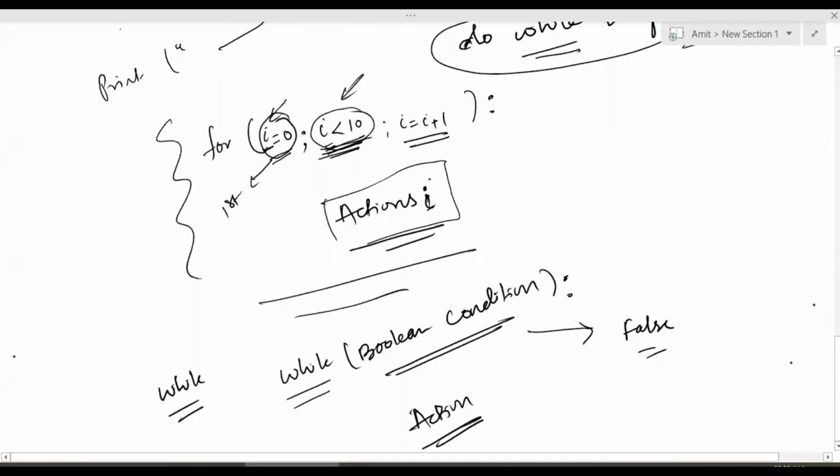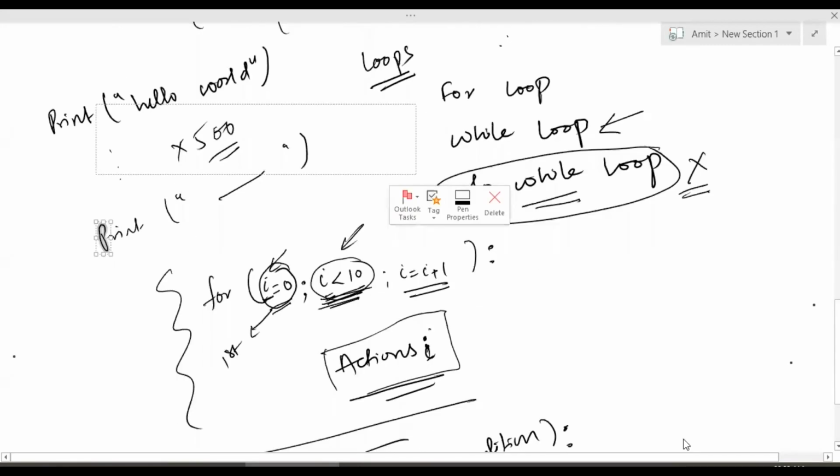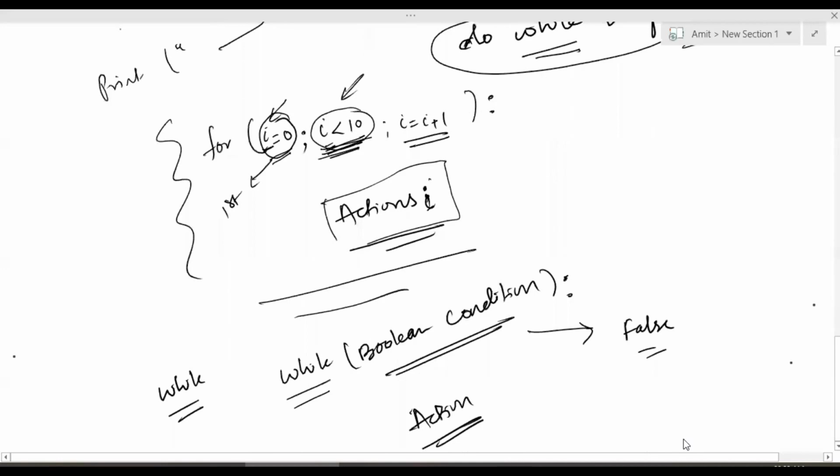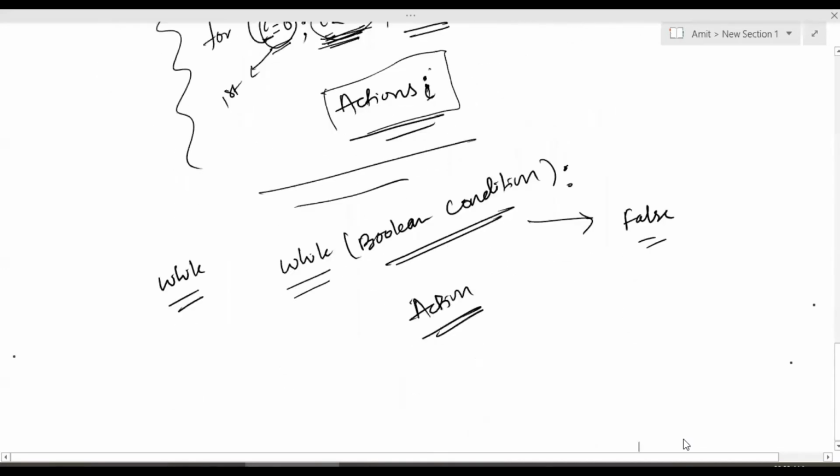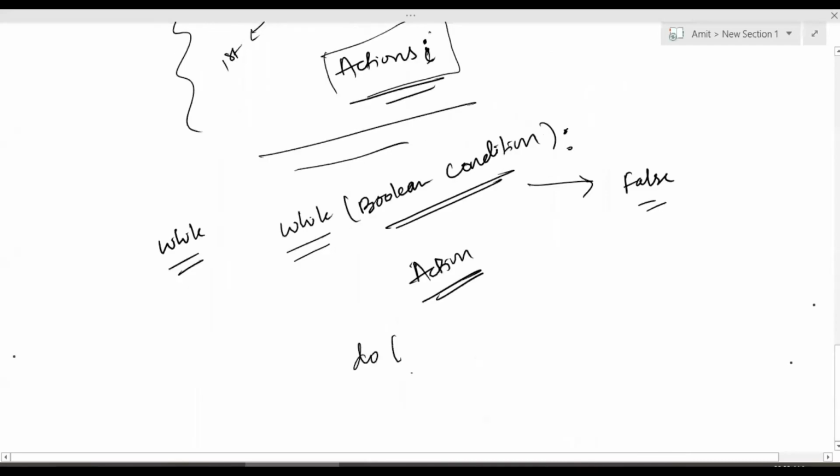Now coming to the do while loop. So basically in a do while loop, you say do, and then you perform some action, and then finally you say while, and here you give your Boolean condition.